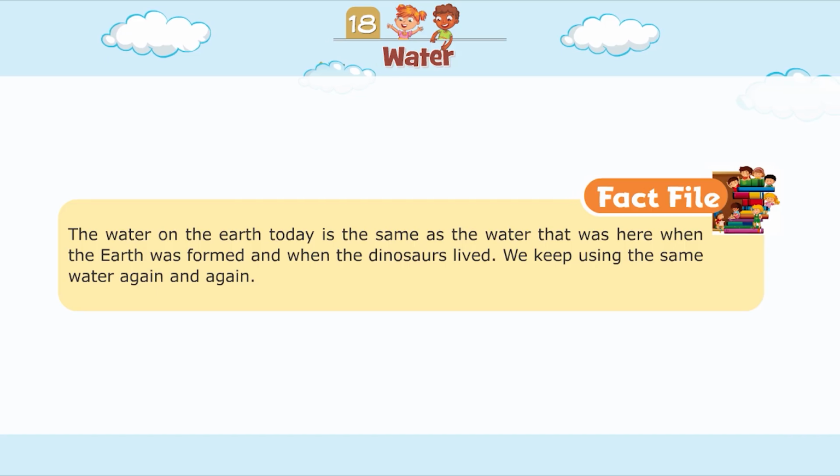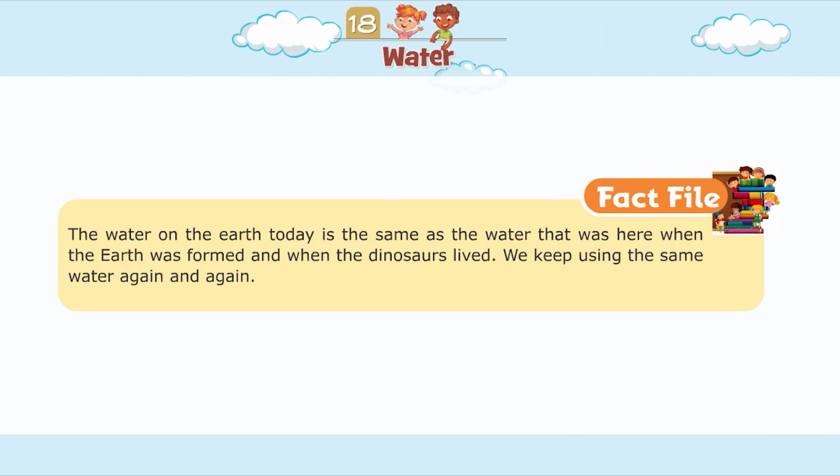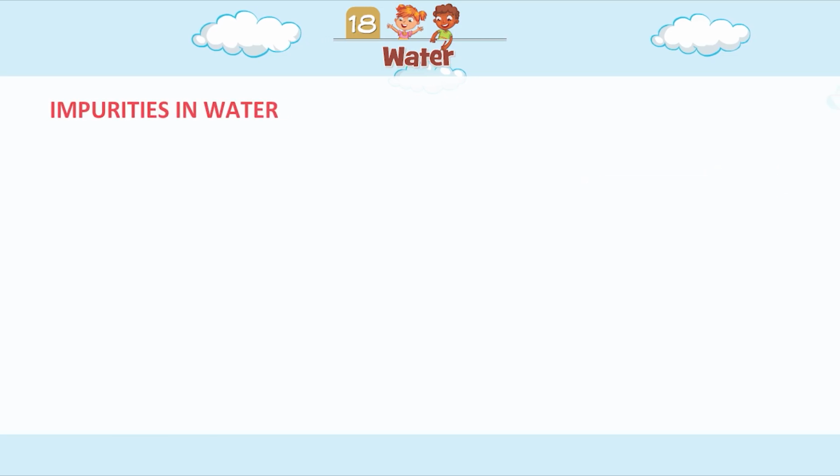Fact file. The water on the earth today is the same as the water that was here when the earth was formed and when the dinosaurs lived. We keep using the same water again and again.